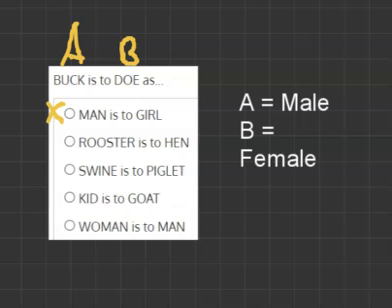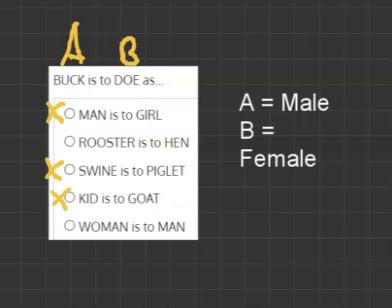The third one, swine is to piglet, and swine is actually the name of the entire species, whilst piglet's talking about the children within that species, and for that reason we can cross it out. The fourth, kid is to goat, and this is just like our first one of man is to girl. Kid is a child goat, and as we're talking about different developmental stages, whilst in buck is to doe we do not, we're going to cross this out too.